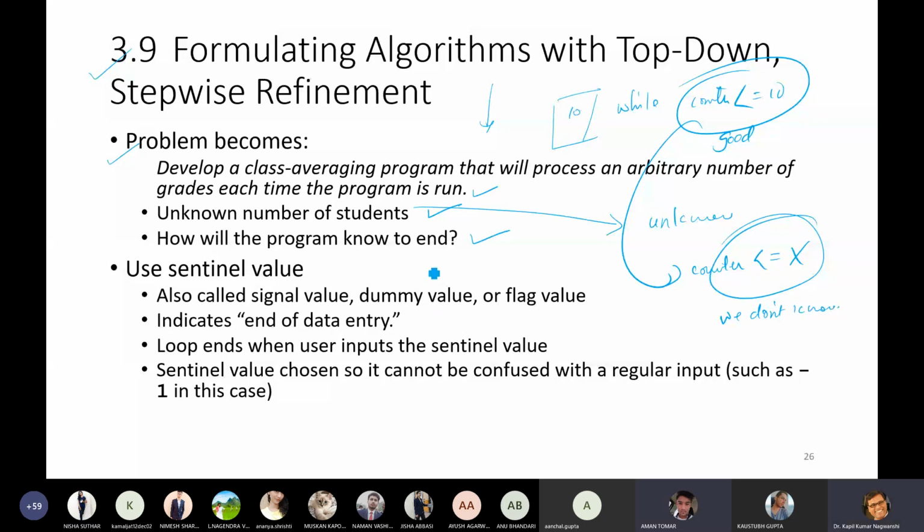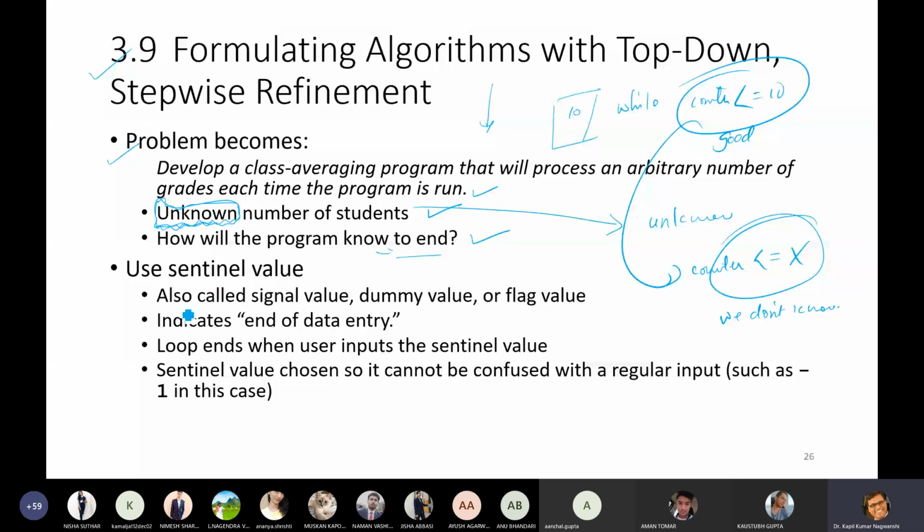Yes, sir. This is the problem with an unknown number of students. There may be 10 students, 12 students, or 0 students. So how will the program know the end? This is our important task.